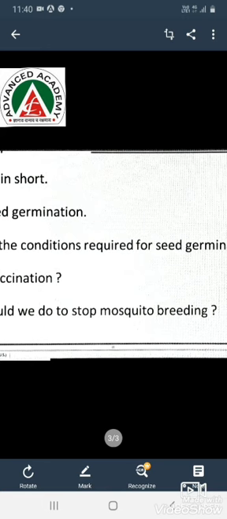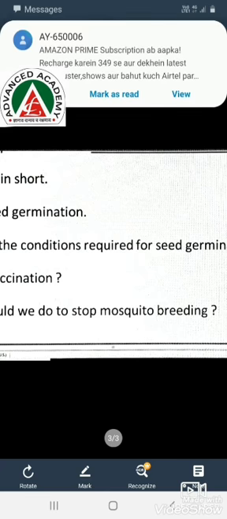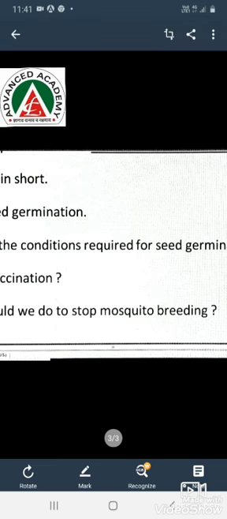Mosquitoes lay eggs in open, stagnant water, which grows into larva, and these larvae, when they become adult, become adult mosquitoes, which can cause diseases like dengue, malaria and chikungunya.